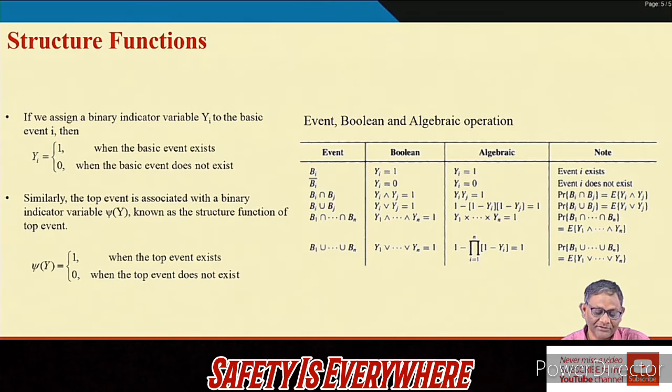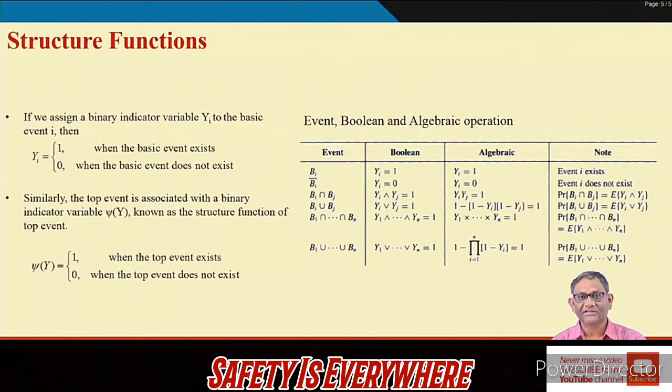Then we saw how a reliability block diagram can be used for quantification, and that there are several methods for quantification. One of the methods is structure functions, another is RBD, the reliability block diagram, which we have already given to you. Another is the truth table, which you also saw in my last lecture.